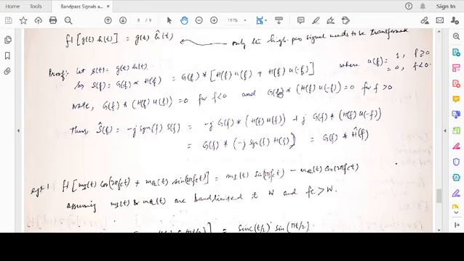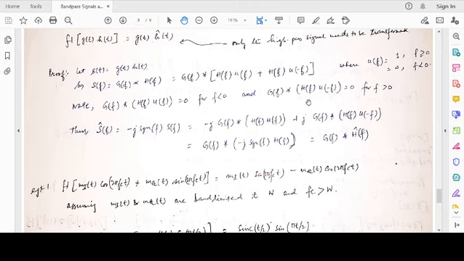For f greater than 0, the flipped version is shifted even more towards the positive f direction, and there is almost no overlap. So henceforth their convolution is 0.